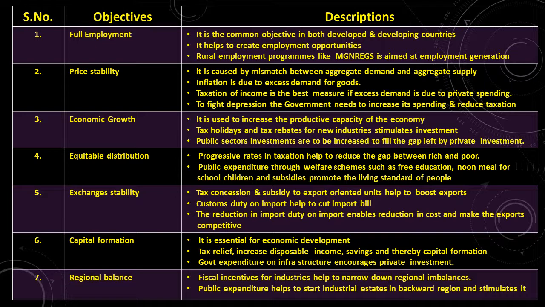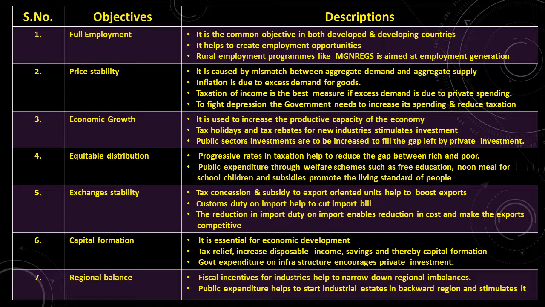Taxation of income is the best measure if excess demand is due to private spending. To fight depression, the government needs to increase its spending and reduce taxation.